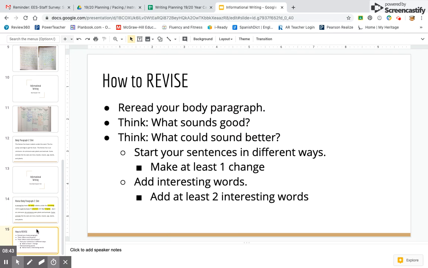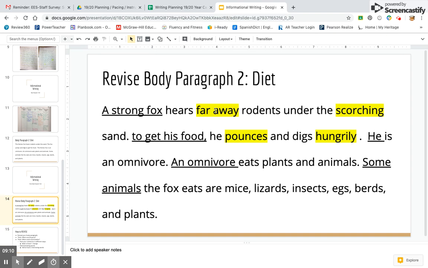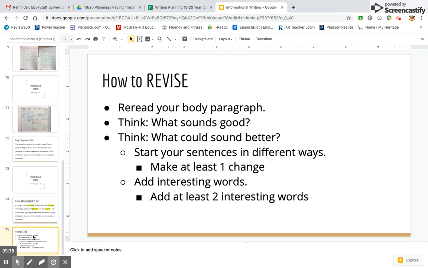Okay. I have followed all the steps. Now it is your turn. First, reread your body paragraph. You can do that to yourself, with a partner, or record yourself reading it. Next, think what sounds good that you want to keep. And then think what could sound better. Focus on making at least one change to start your sentences in different ways. And then focus on adding at least 2 interesting words. Remember, I added 4 interesting words to make my work sound better. Have fun revising your body paragraph about your animal's diet.